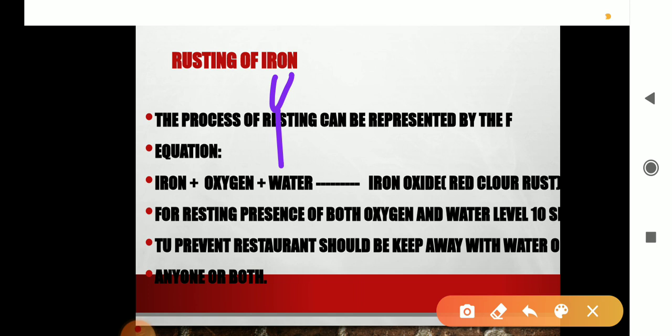The process of rusting can be represented by the following equation. Now see the equation: iron plus oxygen plus water. Then iron oxide is formed, and this iron oxide is red in color, and due to this iron oxide, we can see the red spot or the reddish color over the iron.